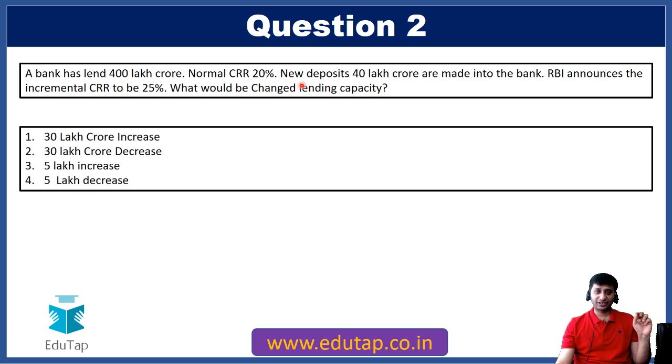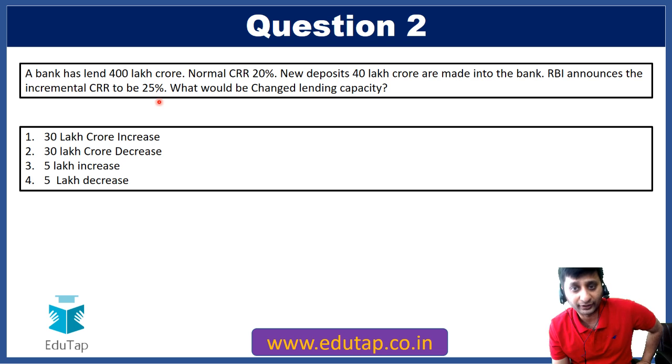The next part of the question says that now 40 lakh crore worth of deposits come to the bank, and RBI announces that there is an incremental CRR of 25%. What would be the change in lending capacity? Now, what do we mean by incremental CRR to be 25%? When we say incremental CRR is 25%, it means that whatever new deposits are coming after a certain date, on those deposits, the CRR would be 25%. So here the new deposits which have come to the bank are worth rupees 40 lakh crore. It means on these 40 lakh crore, the incremental CRR is 25%.